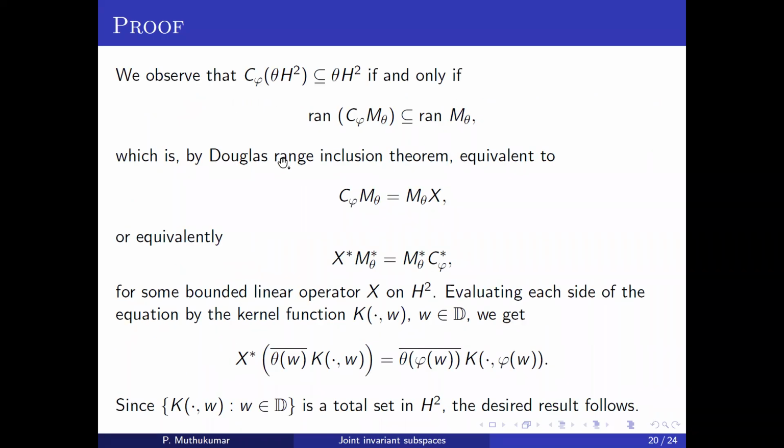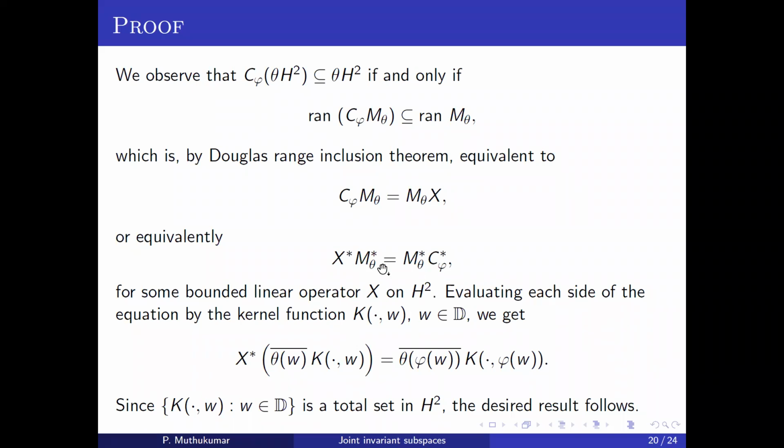Yeah, and next, theta times H2 is an invariant subspace if and only if, thinking of this as a multiplication operator by theta, we can write the same thing as saying that the range of C phi times M theta is a subset of the range of M theta. Now, if the range of the first operator is a subset of the range of the second operator, by the Douglas inclusion theorem there is another operator having this property, which is equivalent to saying that, by taking adjoints, we have this result.